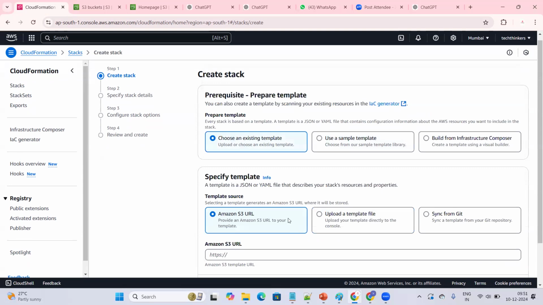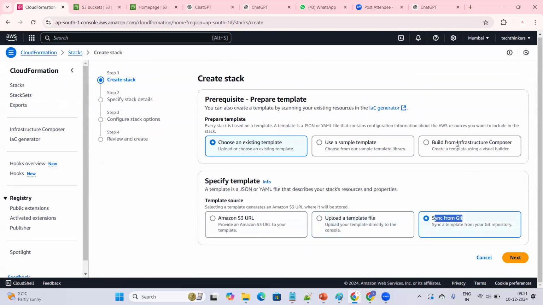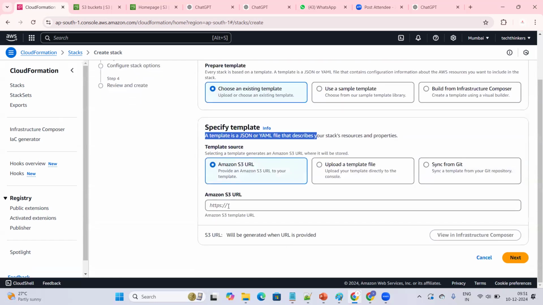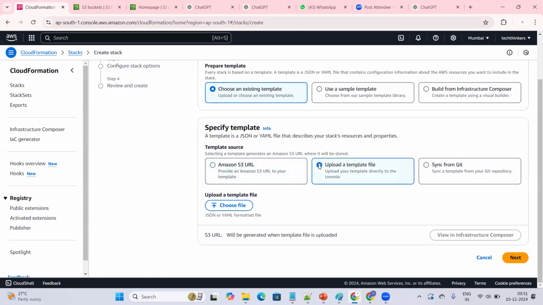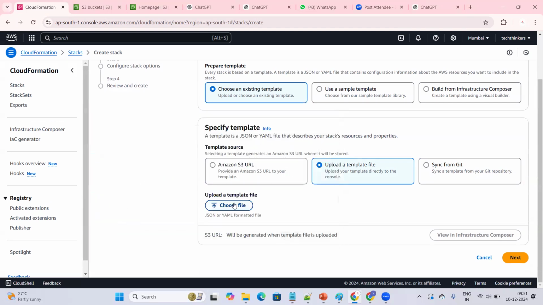If you have an existing template, either a JSON or YAML file that describes your resources, in your Amazon S3 bucket, you need to provide that S3 URL. If you want to upload a template file from your personal machine or Git repository, I'm asking it to choose the file from my local machine, so I can upload it from there.